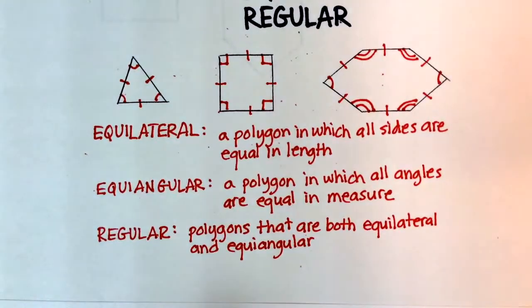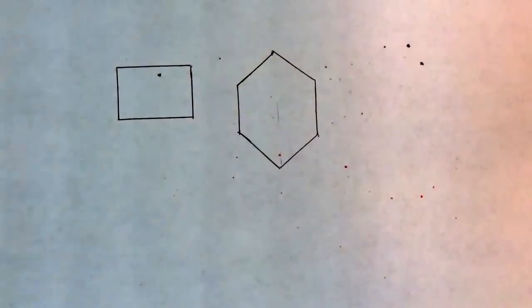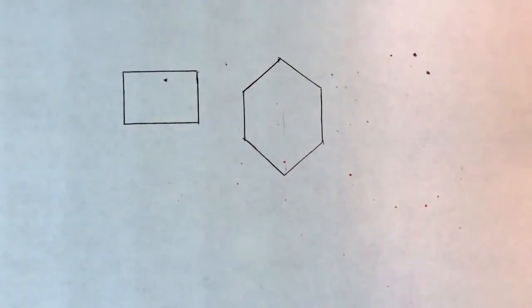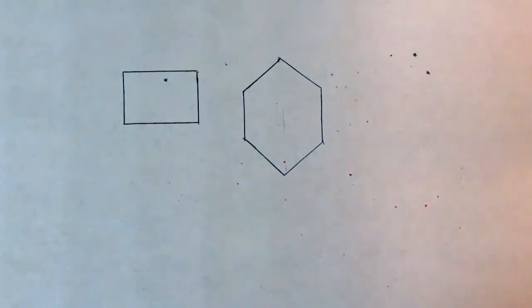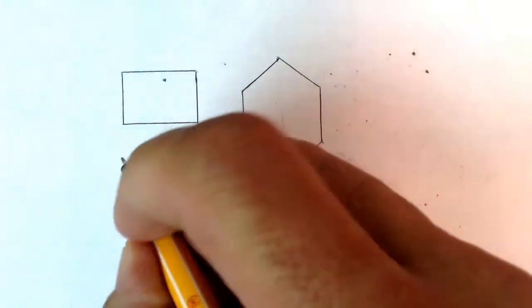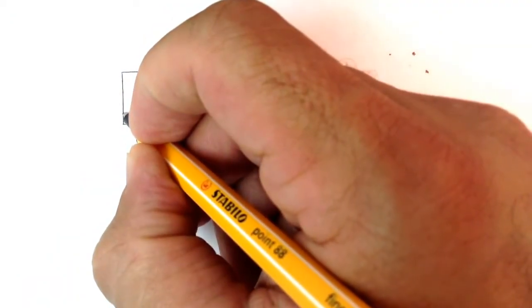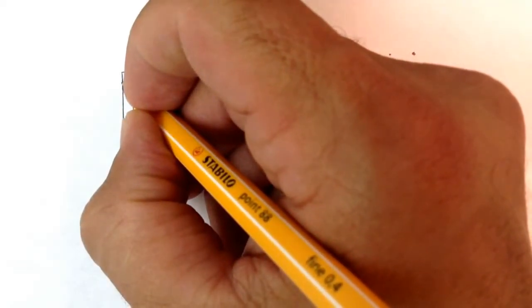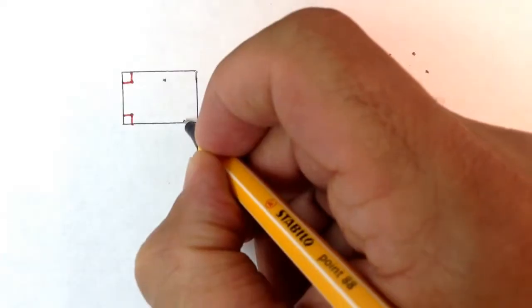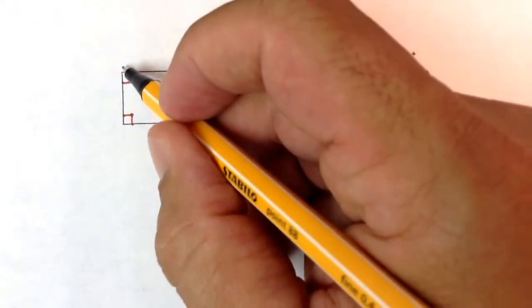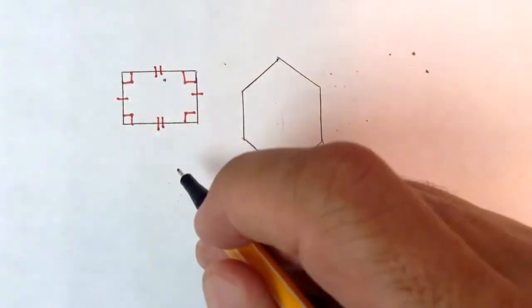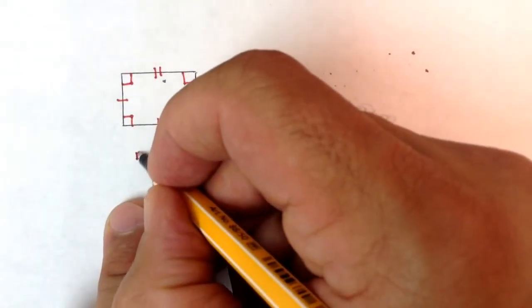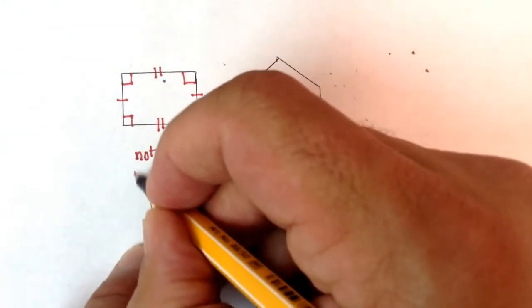Now let's just do a little quiz here, okay? I'm just going to give you two different figures, and let's just see what we can do with them. Okay? Now, is this a regular polygon? Well, we can see that it certainly has equal angles. If I were to take out my protractor, I would see that each one of these is 90 degrees, right? So it is equiangular. However, these lengths are the same, but these are not. So I'd have to do 2 slash marks. So this is not a regular polygon.